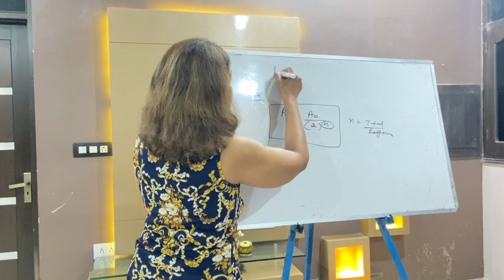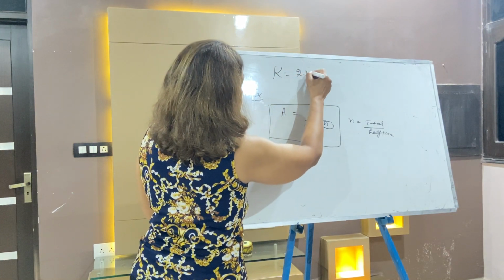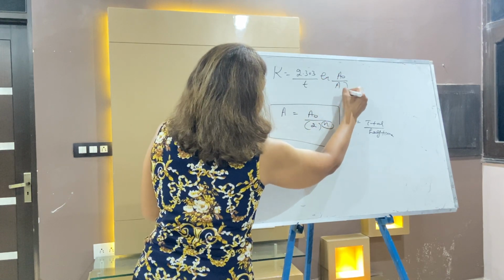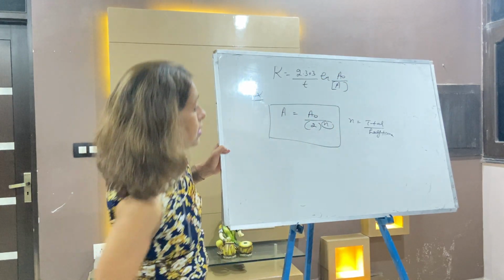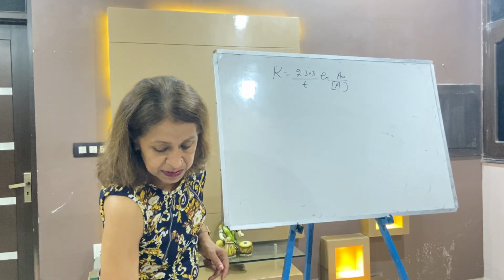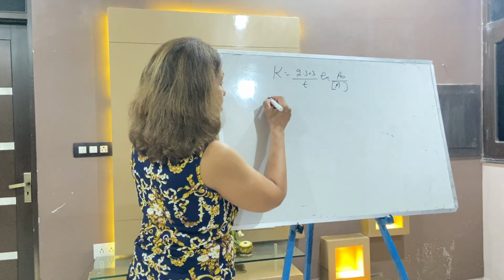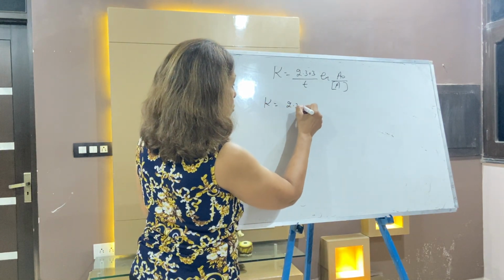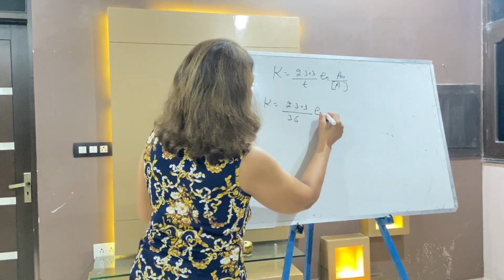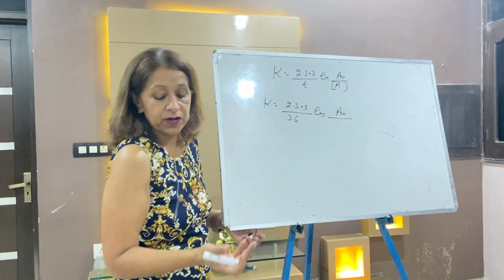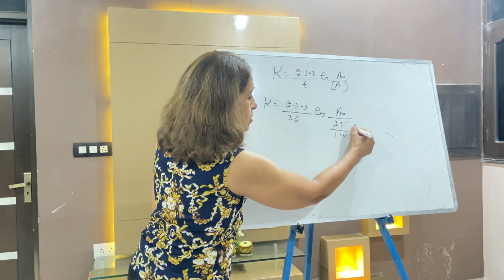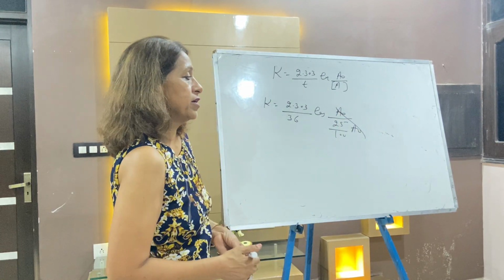So what you will do is calculate the rate constant. K is equal to 2.303 by t log A naught by A. The reaction is 75% completed in 36 minutes. So K is equal to 2.303 by the time, which is 36 minutes, times log A naught by A. If the reaction is 75% complete, the amount left is just 25%. So in this way it is log 4.